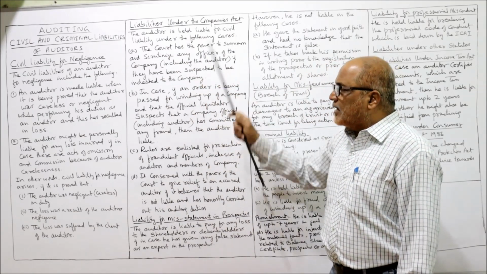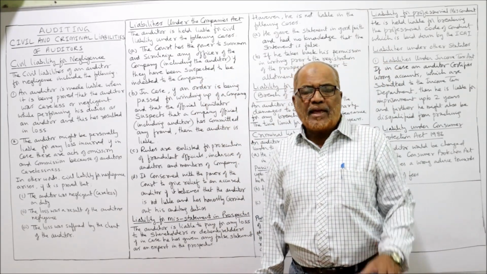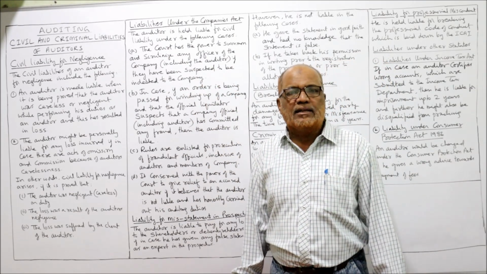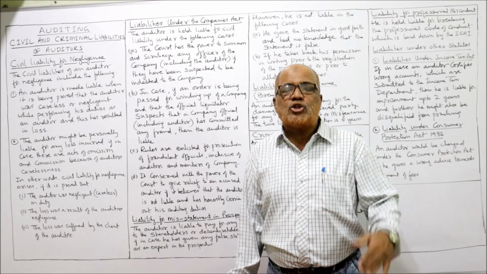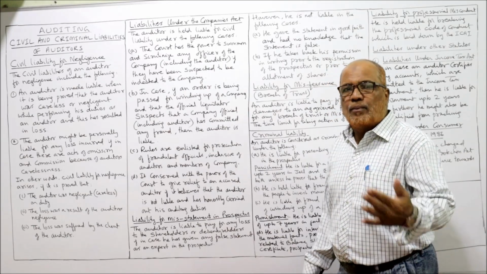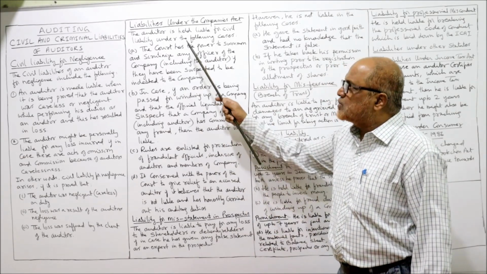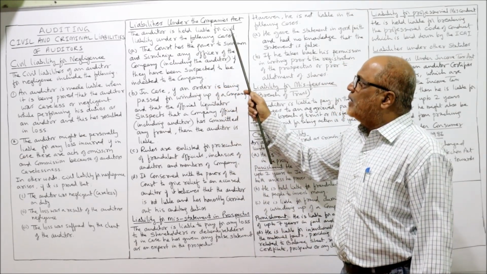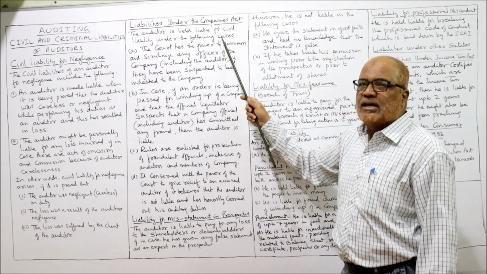Now, liability under the Companies Act. The Companies Act 2013 has given elaborate provisions regarding the civil liability of the auditor. So what are the provisions of the Companies Act? Here I am going to explain. The auditor is held liable under the following cases.